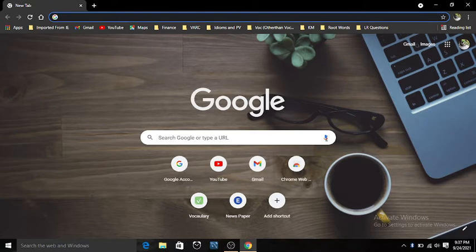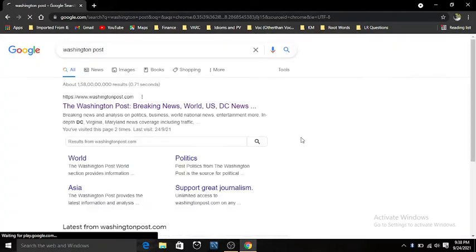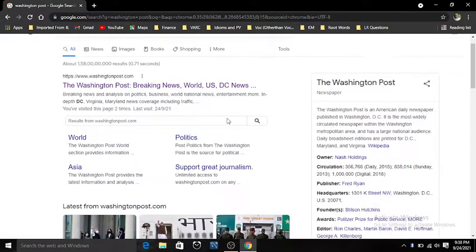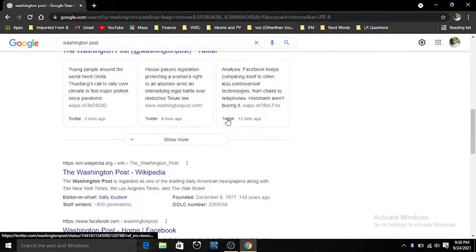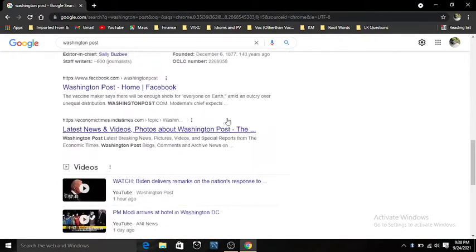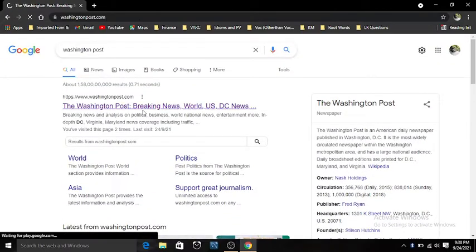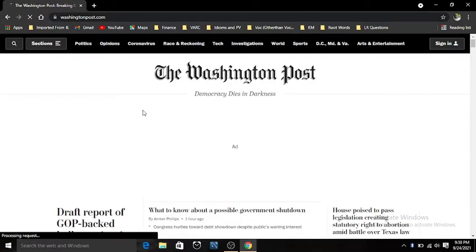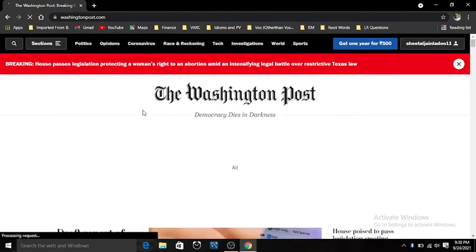So let's start. Just search for your article as you search every day. Here you can see the results regarding the Washington Post. I just want to read articles, so I will open the Washington Post and open one of the articles I want to read.